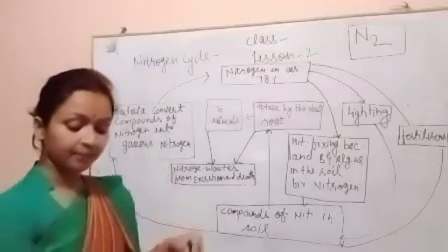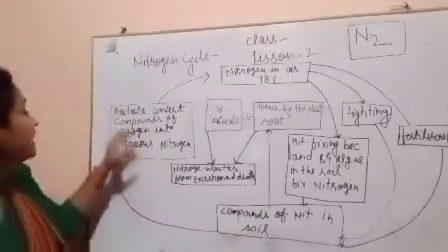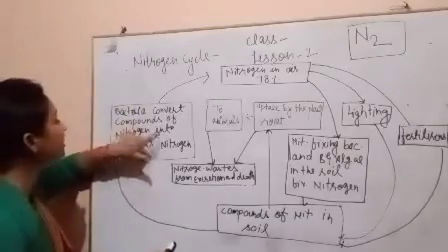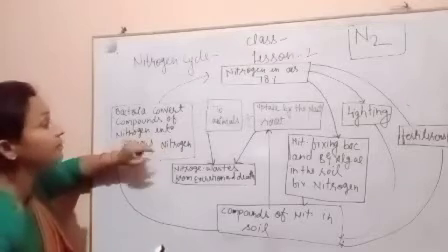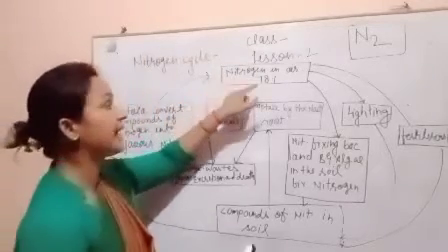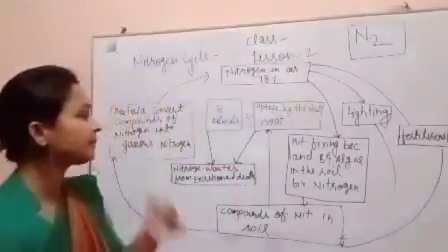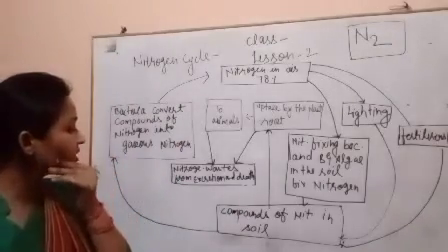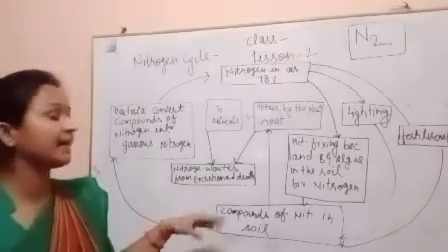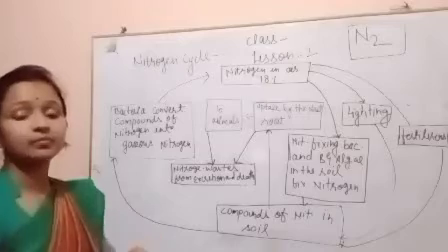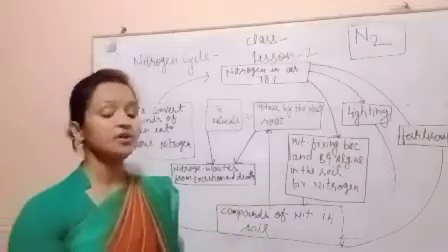Then these bacteria convert compounds of nitrogen into gaseous nitrogen, and when it changes into the gaseous form, only then it comes into the environment, and we can say that nitrogen in the atmosphere is present at 78%. And here you can see nitrogenous wastage from excretion and death, then it is absorbed by the plant roots and used as fertilizers.